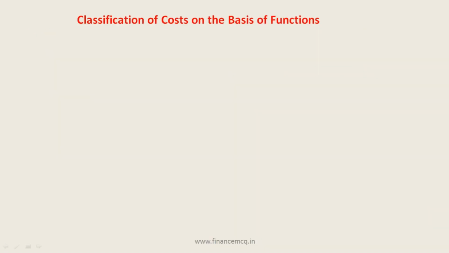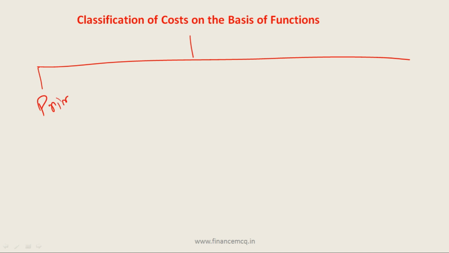So let's move on. Next we will see the classification of cost on the basis of function. So friends, here it can be divided into 5 parts. So first is prime cost. Next is factory or works cost.